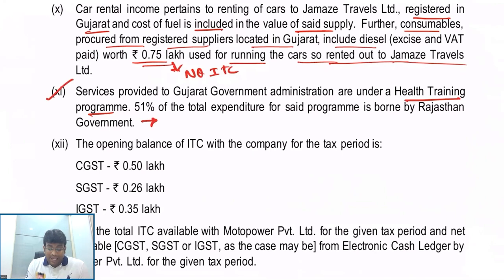Still, it becomes taxable because in case of a training program, my dear friends, exemption applies only when 75% or more of the total expenditure is borne by the government. Only then will that service be exempt. But here in this case, they clearly told what percent, sir? 51%. So it becomes taxable.